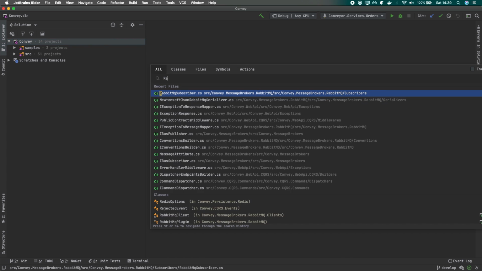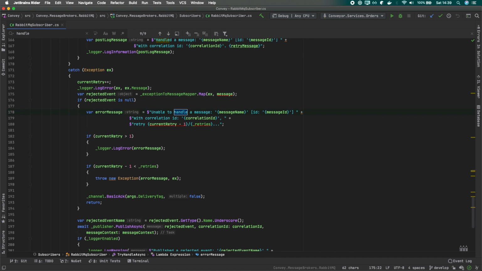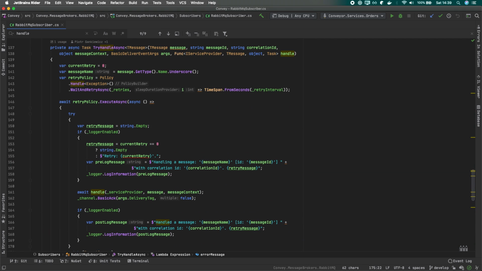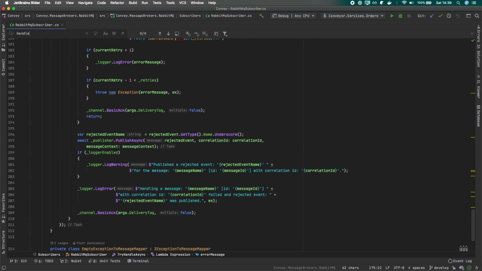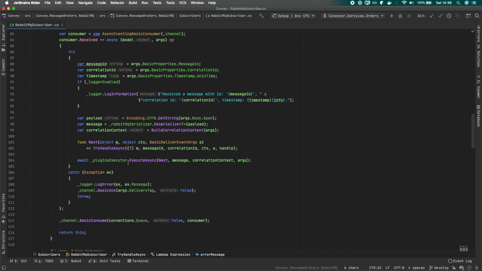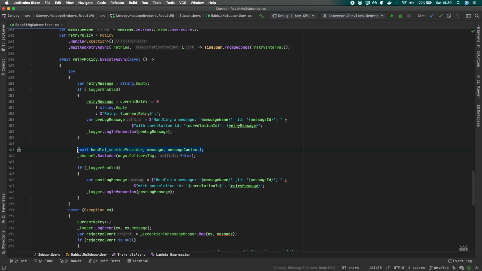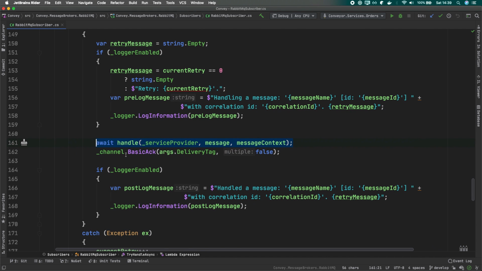The other one could be, since the whole communication between RabbitMQ and the microservice is based on the ACK, it could happen that we would not process the message and we would not send the ACK. RabbitMQ in this case would try to send this message again right after, and that would potentially lead us to the situation in which we would process the same message twice or even more times, right?